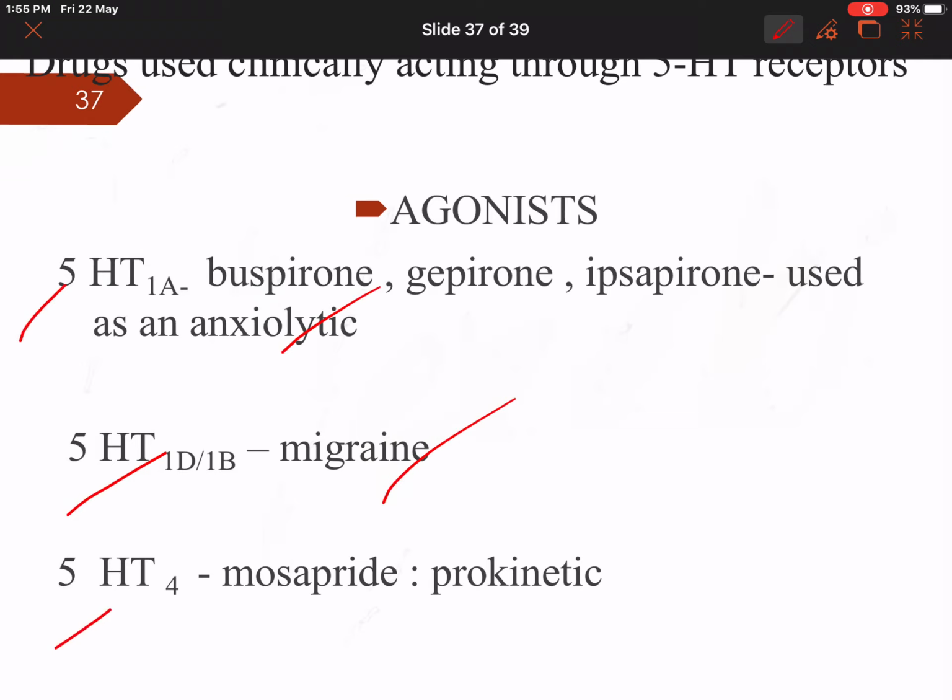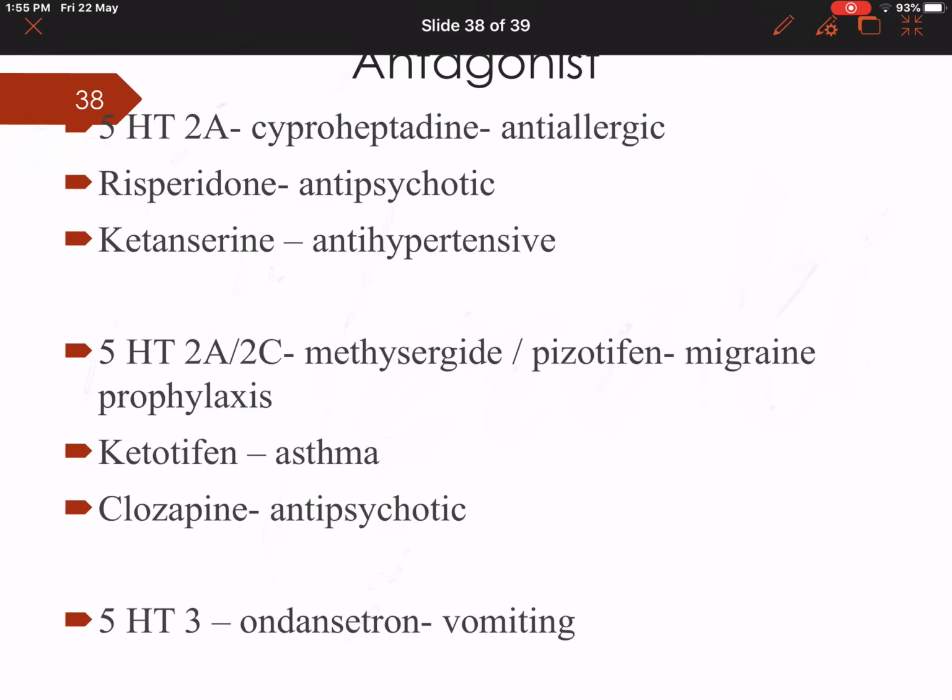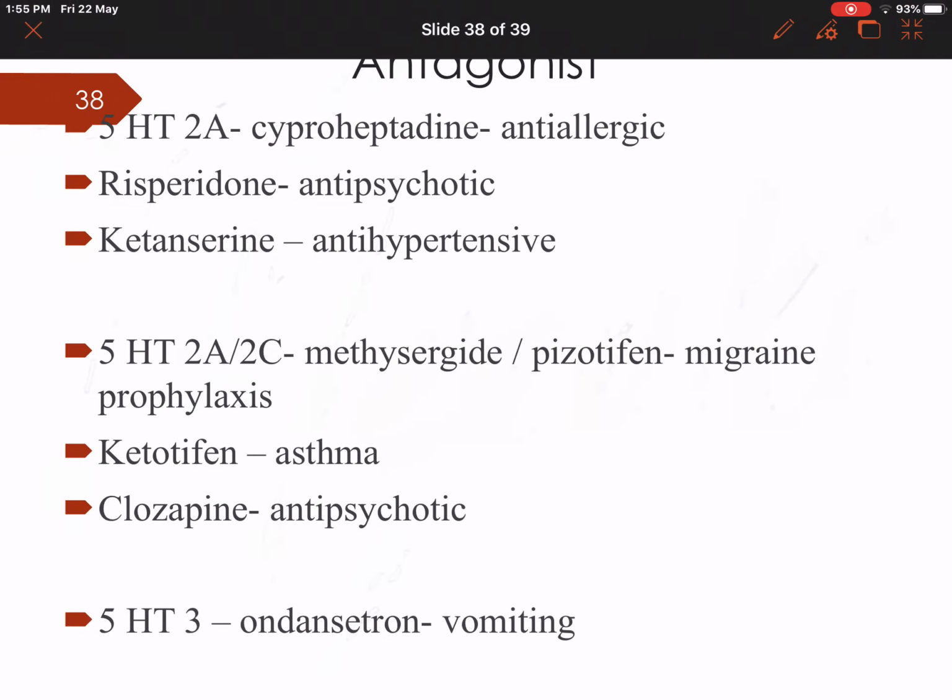5-HT4 agonist, cisapride, mosapride, itopride, which is used as a prokinetic agent. We also have antagonists like 5-HT2A, cyproheptadine. It is an anti-allergic drug and also it is used as an appetite stimulant. Risperidone, which is used as an anti-psychotic drug. Ketanserin, which is used as an anti-hypertensive.